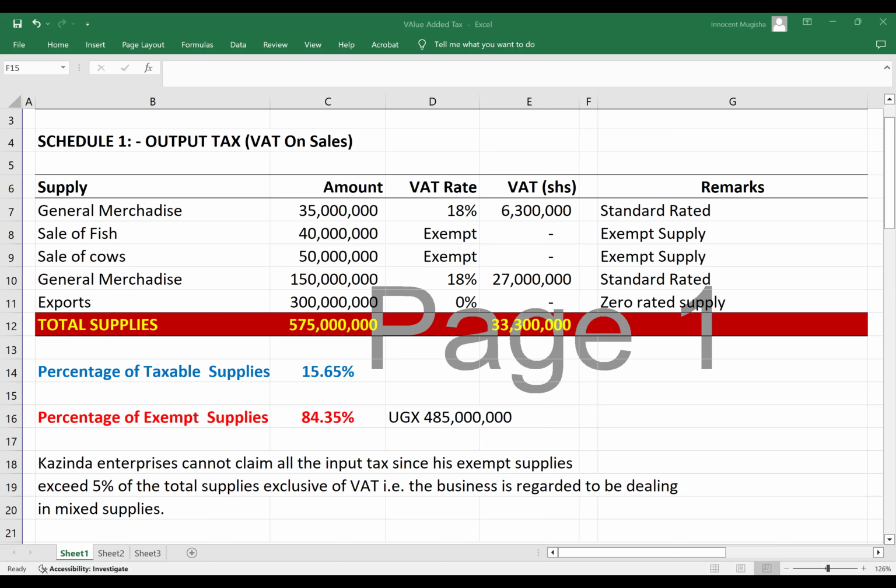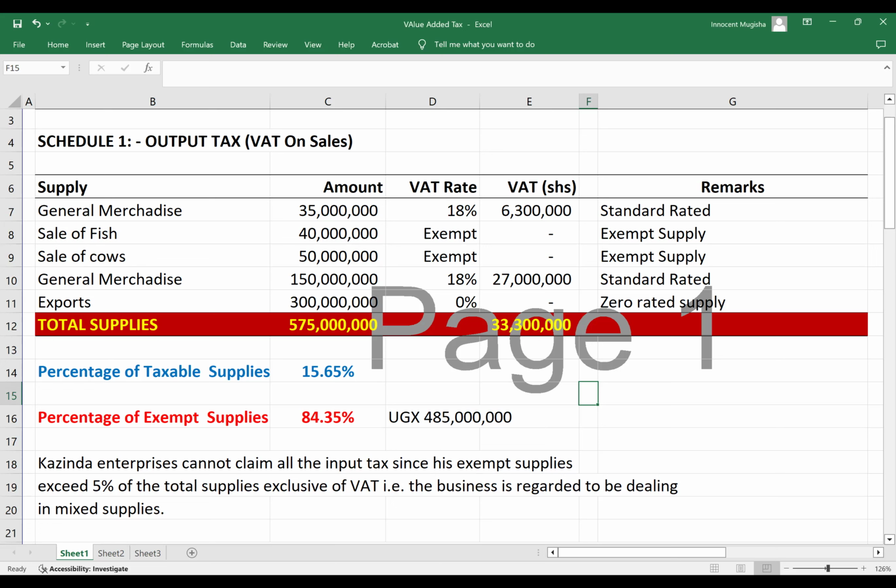In our language of taxation, if the percentage of the taxable supplies is less than the percentage of exempt supplies, we shall say KAZINDA is disadvantaged.